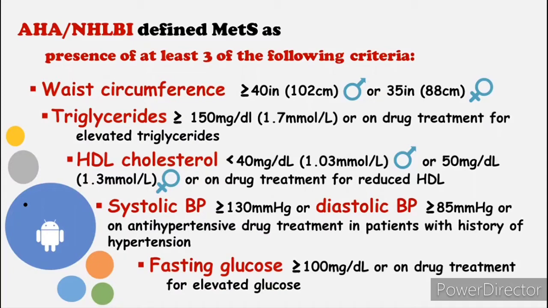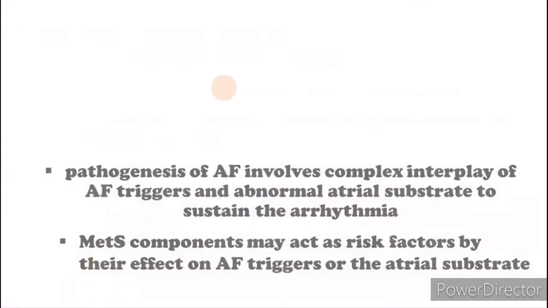Systolic blood pressure must be greater than or equal to 130 mmHg, or diastolic blood pressure greater than or equal to 85 mmHg, or those on antihypertensive drug treatment with a history of hypertension. Fasting glucose greater than or equal to 100 mg per dL or on drug treatment for elevated glucose.